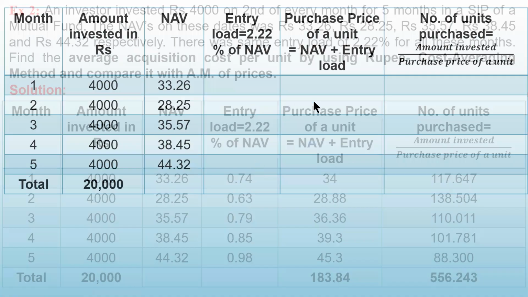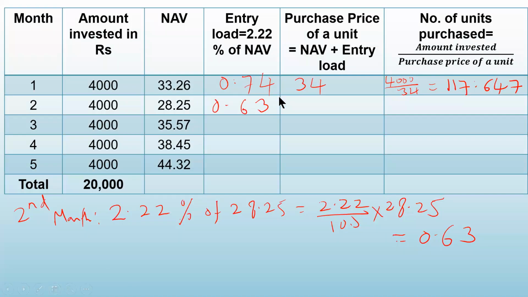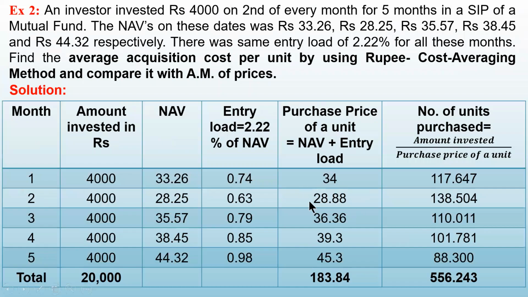Now find out the purchase price. How will you find out the purchase price? NAV plus entry load. So 28.25 plus 0.63 gives you 28.88. See here, 28.88. So our answer is matching.